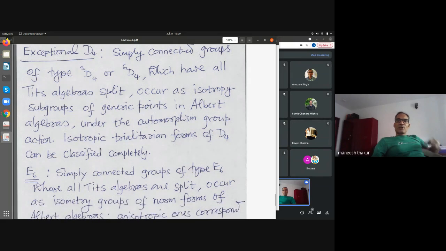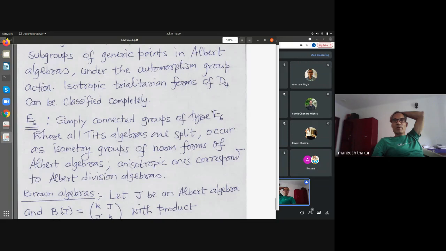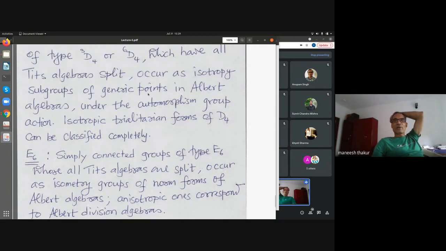And another remark is that isotropic groups of type D4 which have a triality automorphism, that means either an outer automorphism of order 3 or 3 outer automorphisms of order 2 and so on, can be captured like this. So I wanted to say something about quasi-split D4. I have a feeling this is becoming a bit heavy, so I just brushed this topic. If you are interested, you can ask me questions. I will get back to this. I have more to say, but I will skip it for the moment.